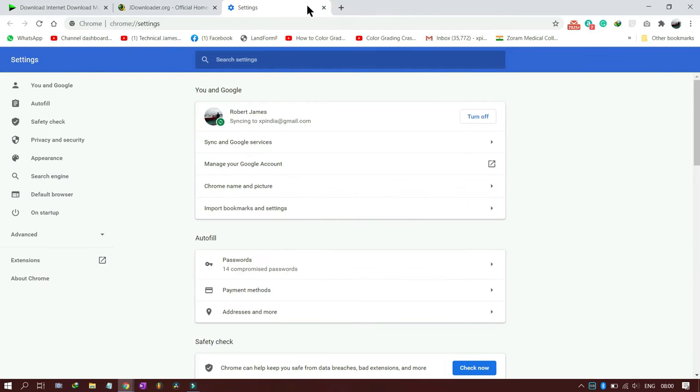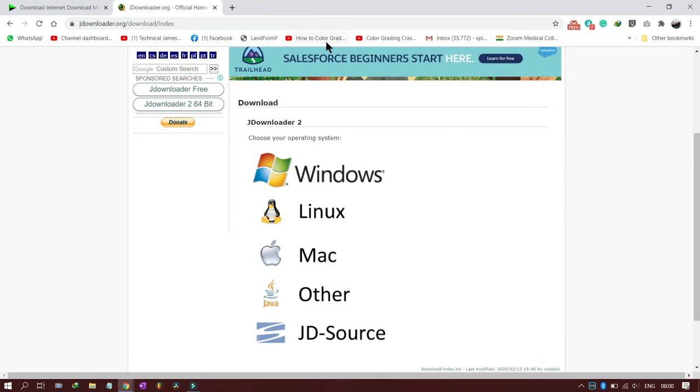Now whenever we try to download a file in Google Chrome, Internet Download Manager will sense that we are trying to download a file, and it will give you a prompt like, do you want to download this file? I will show you.